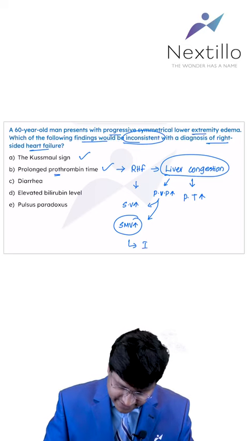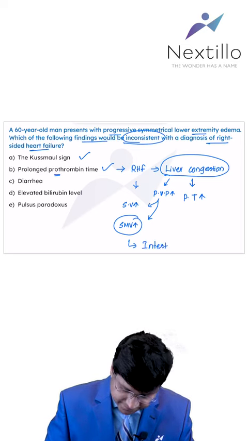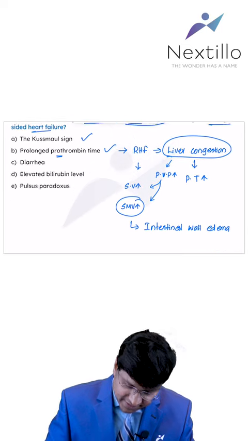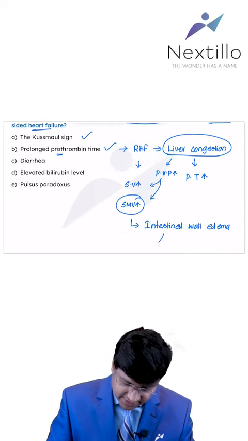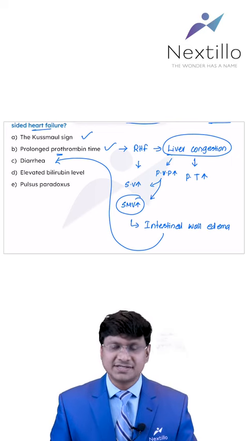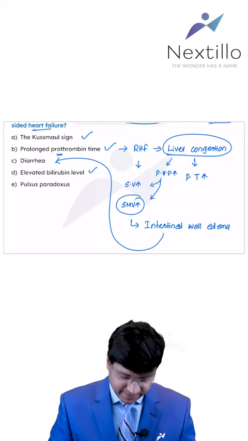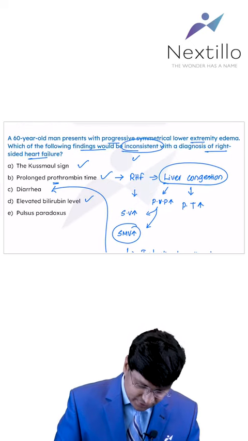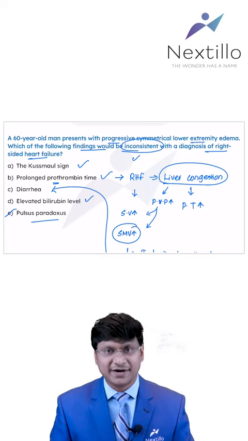So there will be intestinal wall edema, right? There will be intestinal wall edema. And because of this intestinal wall edema, the absorption of the nutrients does not occur, and that will result in diarrhea. Okay. And once liver is congested, the bilirubin does not get metabolized, so there will be elevated bilirubin level also. So now the finding which is inconsistent with right heart failure is the pulsus paradoxus.